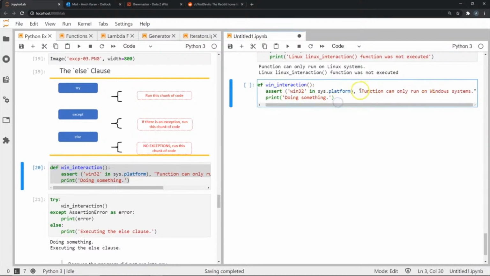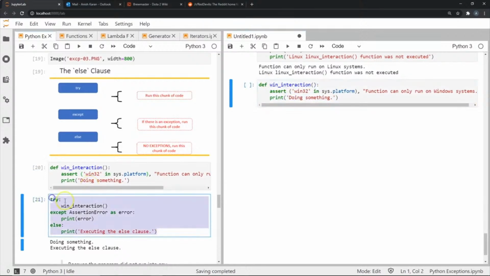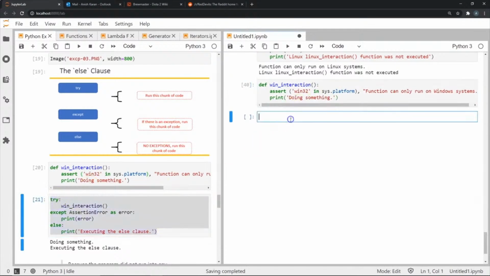In case it is not, then we get this error message. Alright. And in case it is a Windows system, we print this in the case of when we call this function. So let's again use our try and except statement. Only in this case, we will be using an extra else clause.